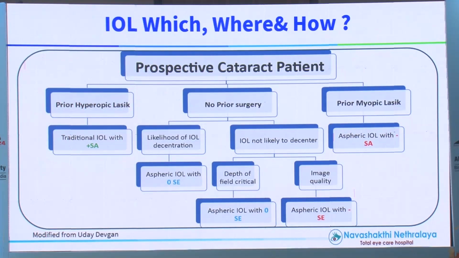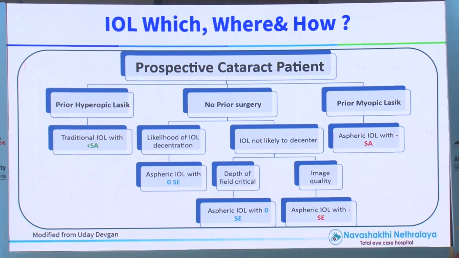Now, in a cataract patient, this is copied from Dr. Uday Devgan. Simply speaking, if it is a hyperopic LASIK which has been done previously, then go for the traditional IOLs, which have positive asphericity.